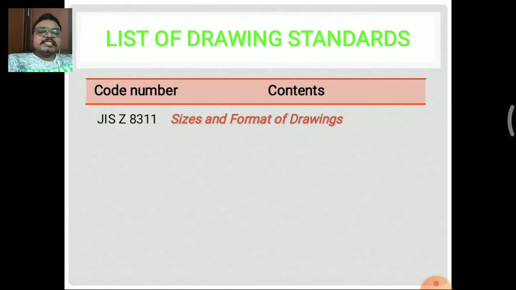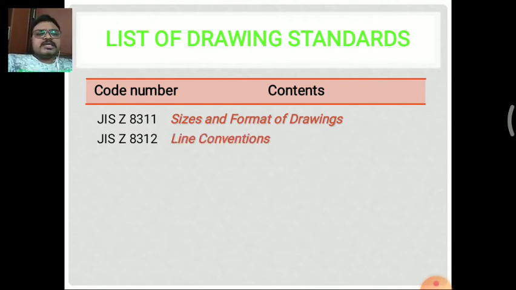That is the size and format of a drawing, that is, which format we are drawing a picture in, and what the sizes of a drawing are. So the specifications of a drawing can be listed by this code number, that is JIS Z 8311.